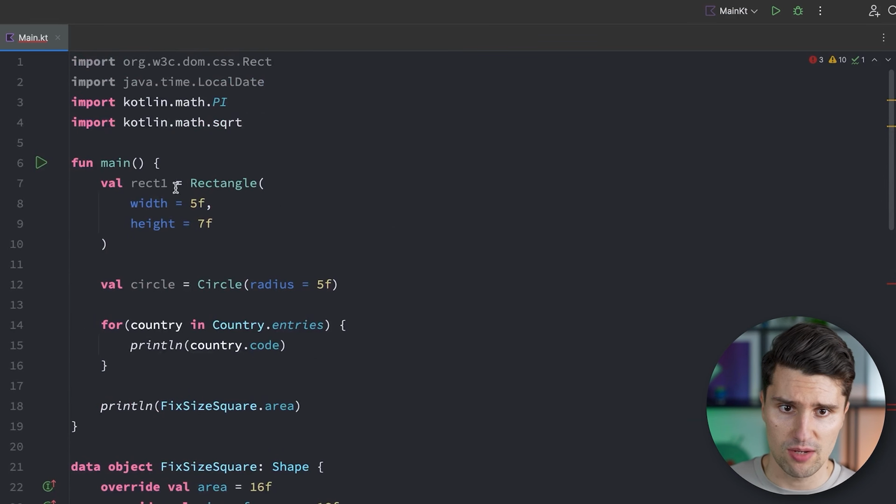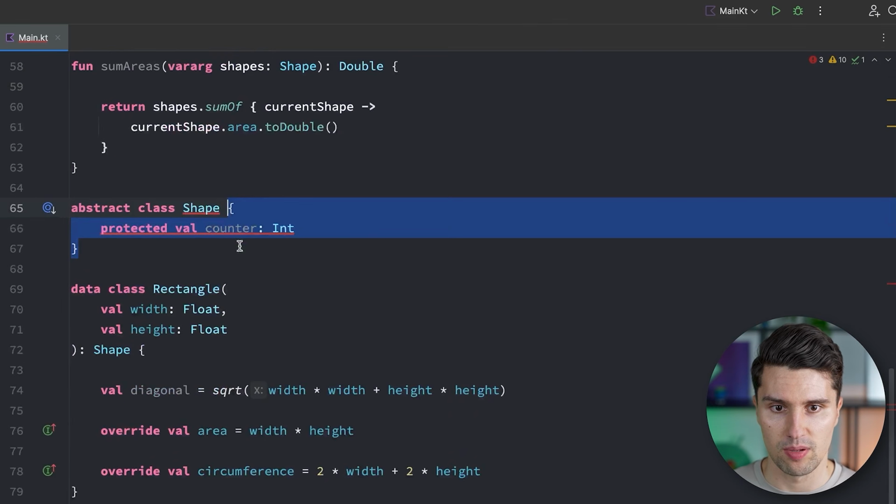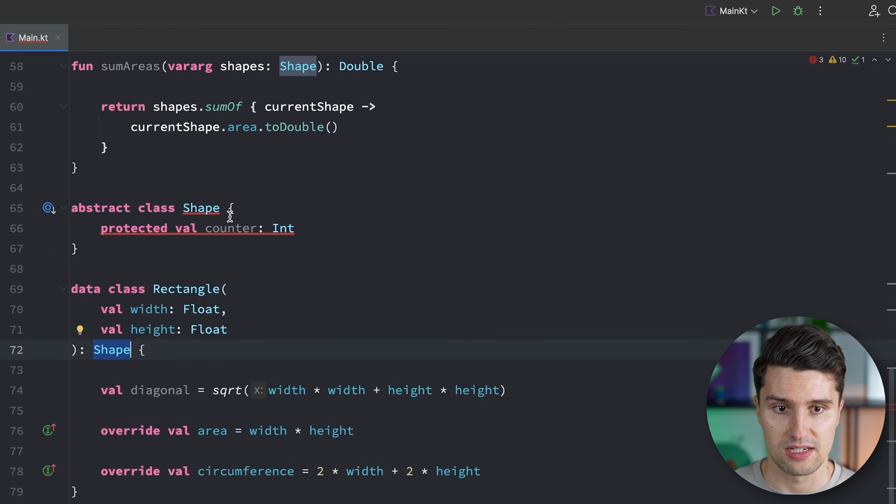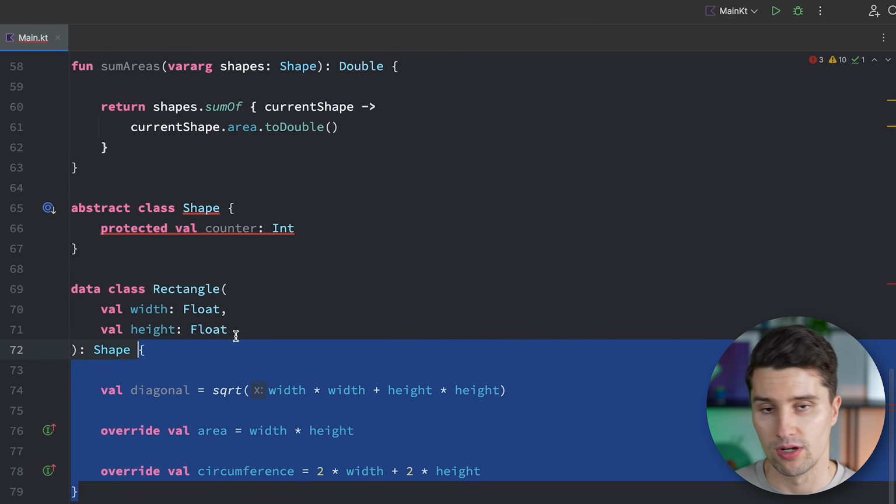So the moment we create a shape, we could not access this counter. But if we have this in a parent class, like this abstract class, and our child class inherits from that, then we could access the counter here somewhere in our child class.